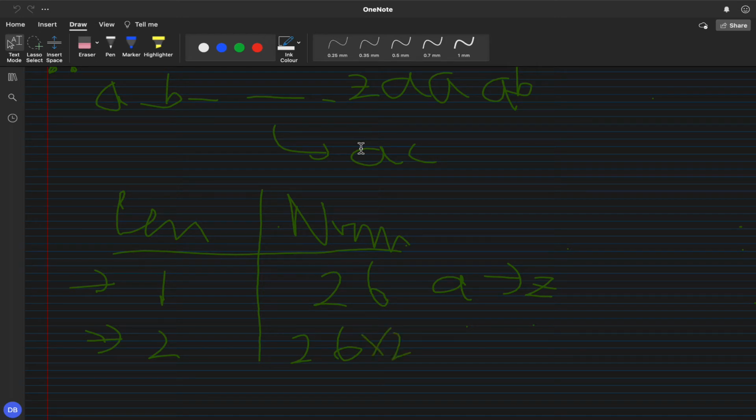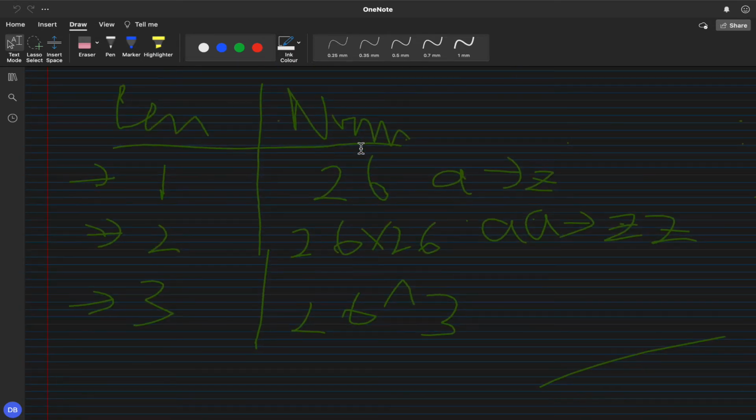So we go from AA to AB and until AZ, then from BA to BB, BC, and until BZ, and so on till ZZ. And for length 3, we have 26 power 3.